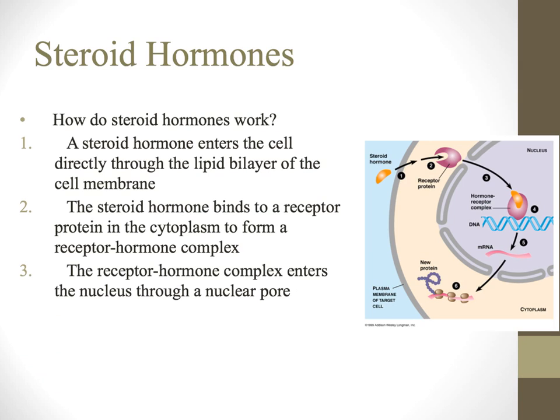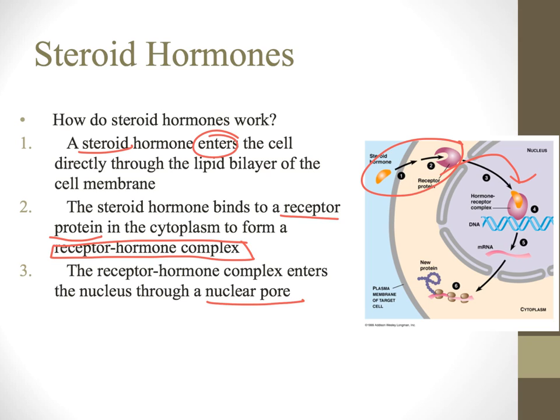Just to recap here, the steroid hormone is going to enter the cell directly through the lipid bilayer of the membrane. It then binds to a receptor protein to form what's called the receptor hormone complex. That receptor hormone complex is then going to enter the nucleus through a nuclear pore.